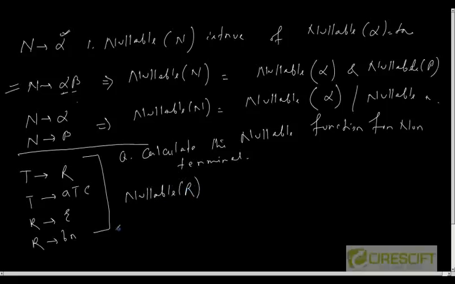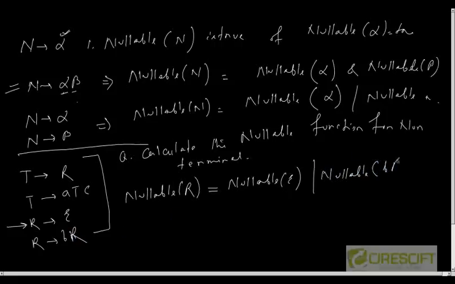Basically, nullable is saying, can I derive an empty string using the productions for non-terminal R? Yes, I can do that if I apply this rule, R is epsilon. So nullable R is nullable epsilon or nullable BR. But nullable epsilon is true, so it is true, and the other part I don't care, and hence it is true.